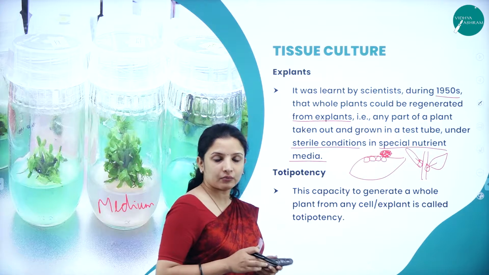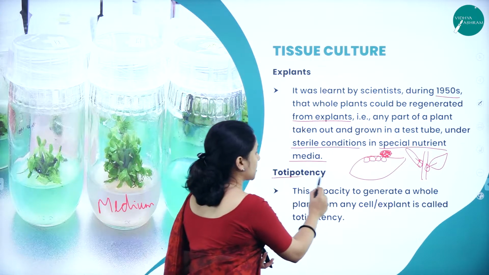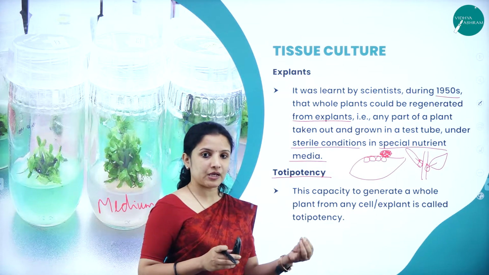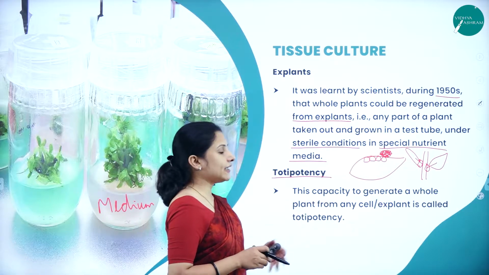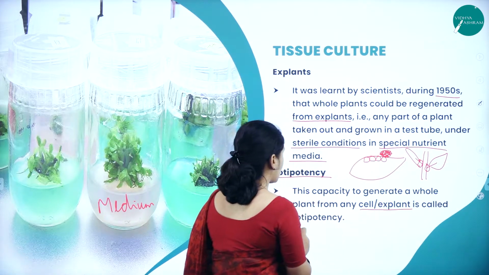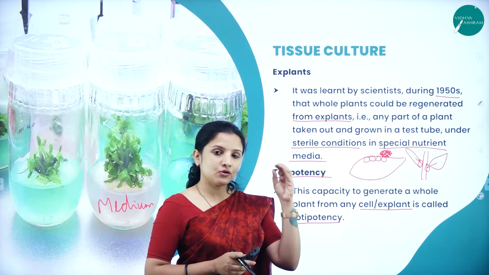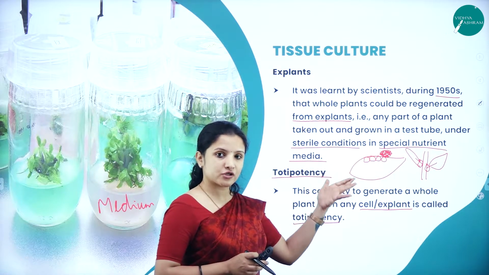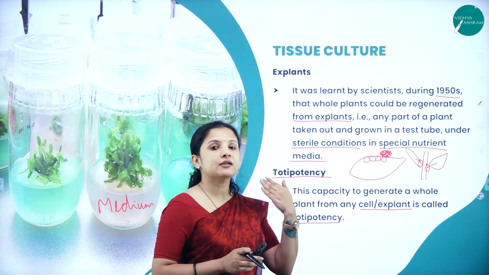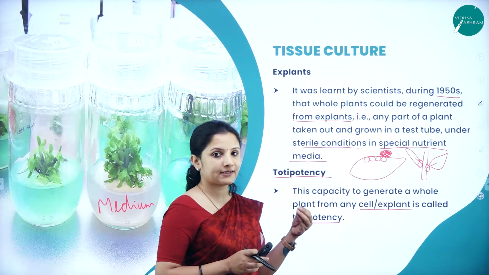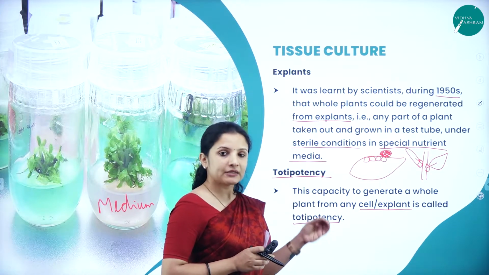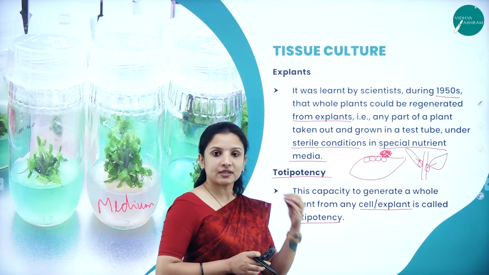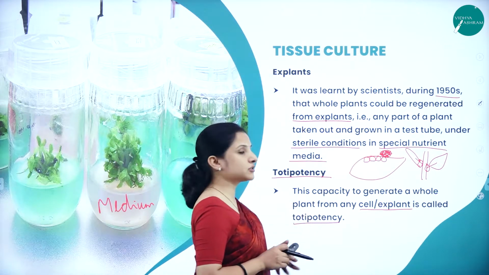And in tissue culture, there is one more word that you need to know. It is called totipotency. Totipotency is nothing but the capacity to generate a new plant or a whole plant from any cell or explant. So what is an explant? During tissue culture, a small part or portion of the plant which is used to generate a new whole plant is called an explant. What is totipotency? The capacity of that particular explant to grow into a new plant with the supply of a particular nutrient medium is called totipotency.